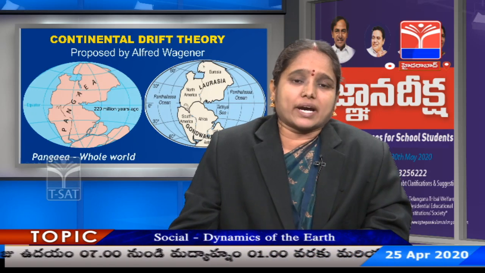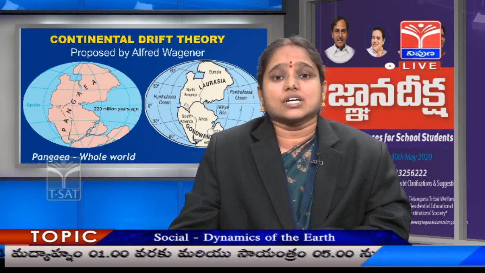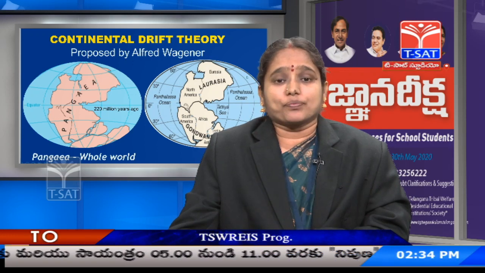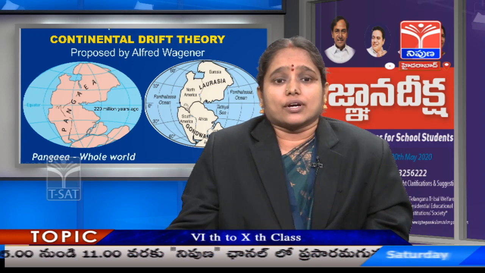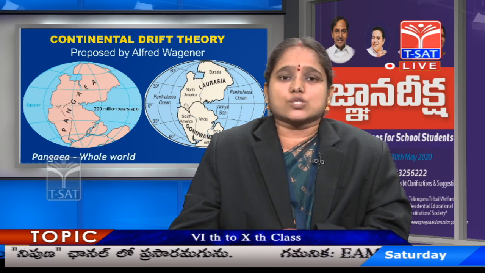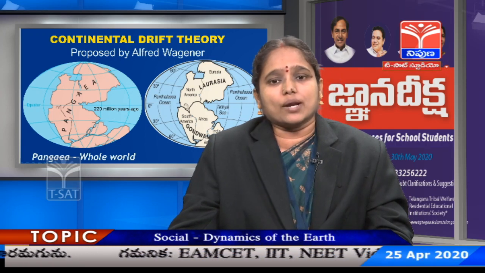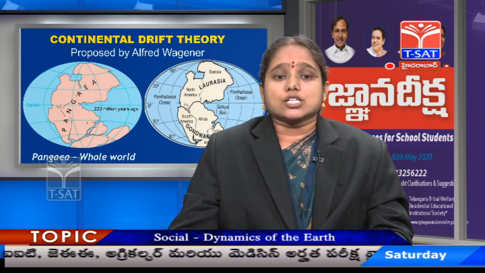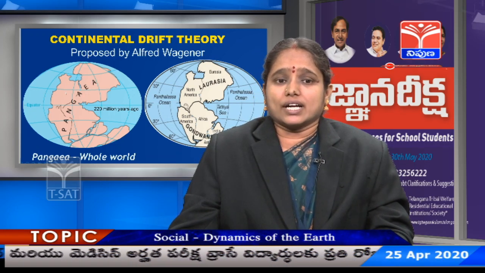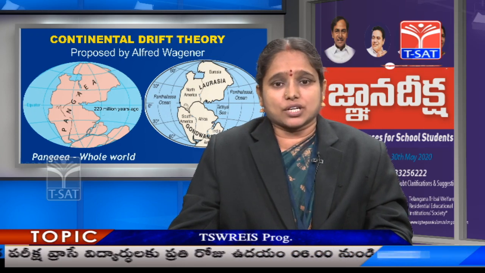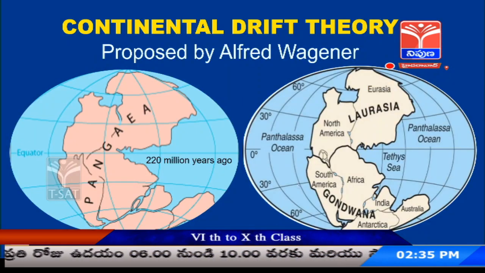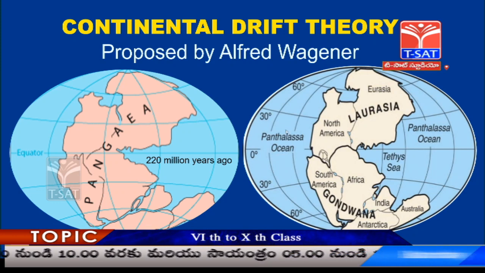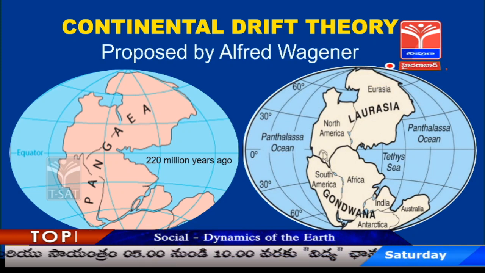The theory is proposed by a German meteorologist and geophysicist named Alfred Wegener. According to him, the whole land was looking as one piece, as you can see in the picture here. He named this massive supercontinent Pangaea, which stands for whole world in Greek. The massive supercontinent was looking something like this, and gradually it broke into 2 big lands. One is Laurasia and another is Gondwana.